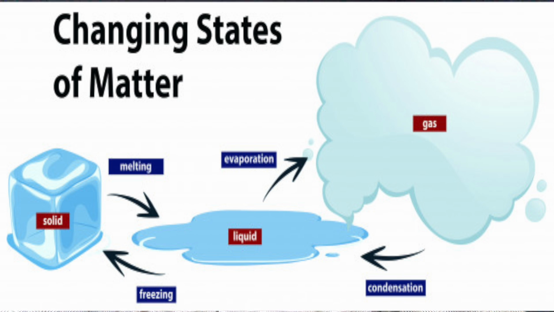Solids can be converted directly into gases, and gases converted directly into solids, by the process of sublimation.